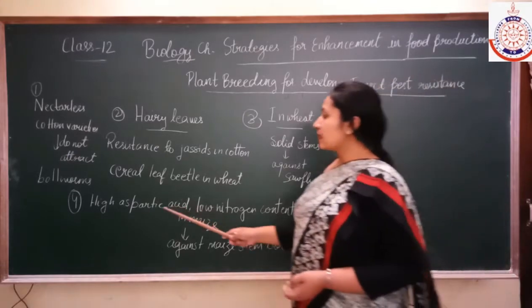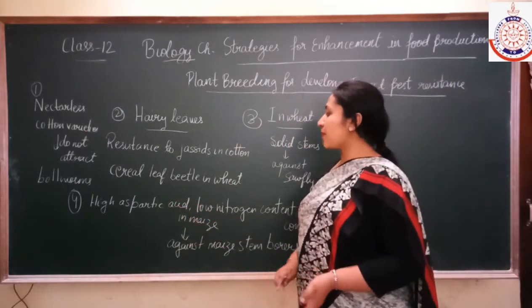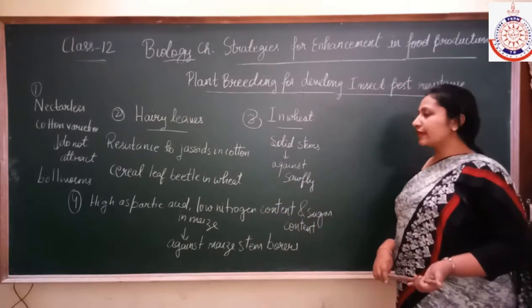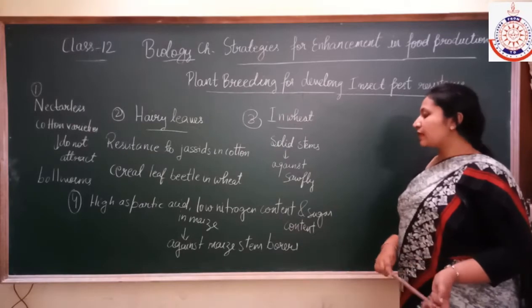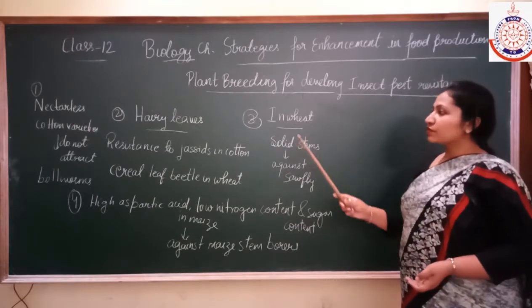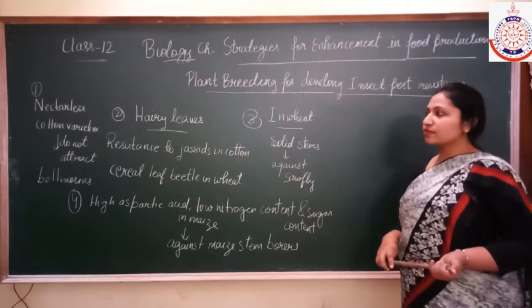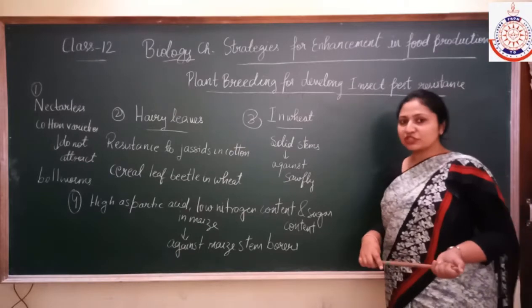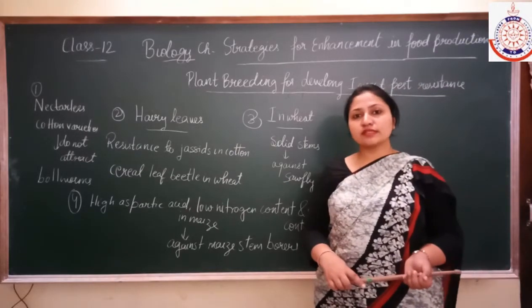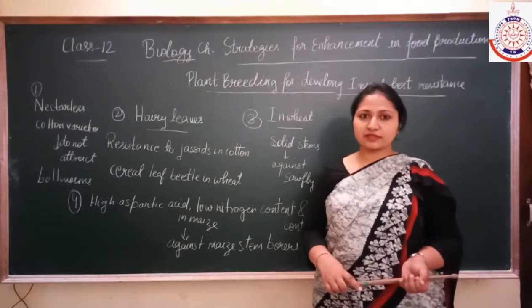Next, in case of maize, high aspartic acid, low nitrogen content and low sugar content protect the plant from maize stem borers. So if these kinds of biochemical or physiological features are present in any plant, then it will show resistance against the particular insect or pest.